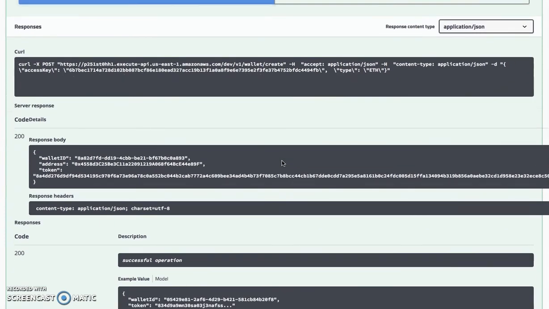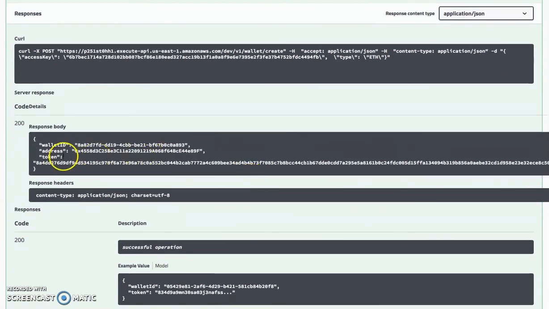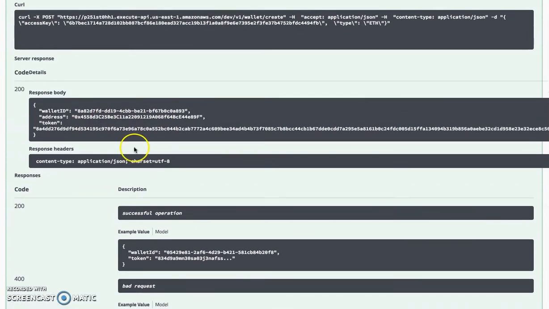Okay, so the system created a new wallet. We have the wallet ID, the address of the wallet, the key, and the token. So this one is really important.